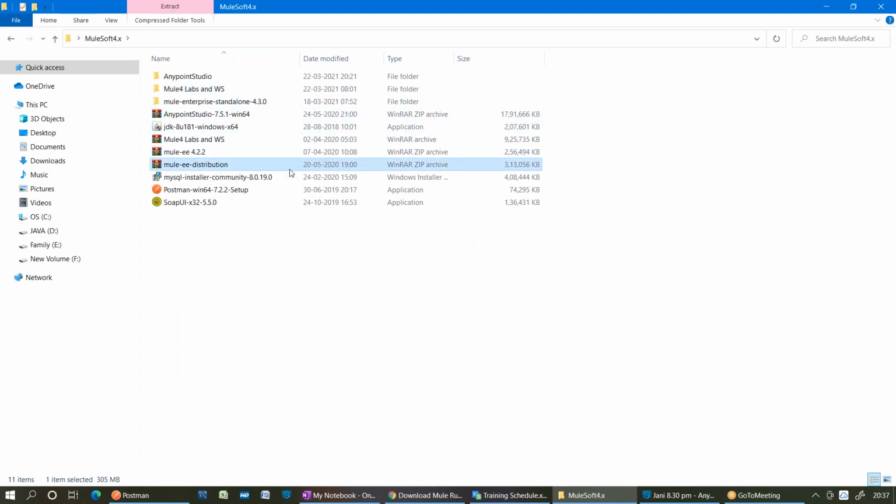Are you able to see the Mule EE distribution standalone 4.3 runtime on your machine? Can you please cross-check and tell me whether I have given only one runtime or two runtimes, 4.3 and 4.2? Please cross-check and tell me quickly.